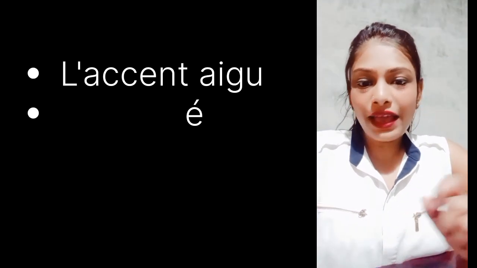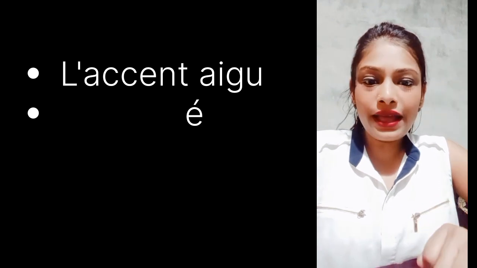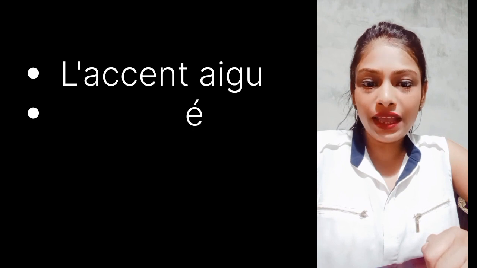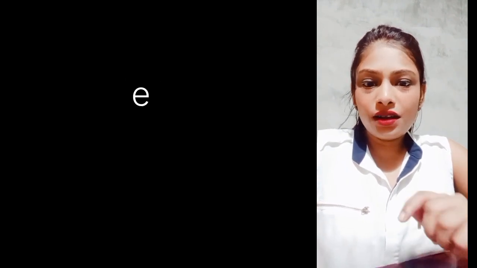We call it acute accent also, and it has a symbol like this, and it gives the sound of "ay", and it comes only with e. Okay, it comes on top of the e. We use it with the vowel e only. Okay, it is acute accent.